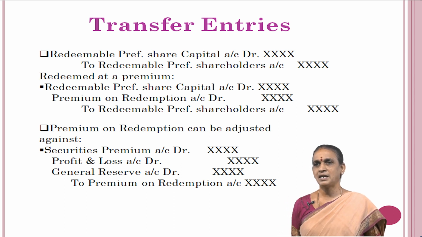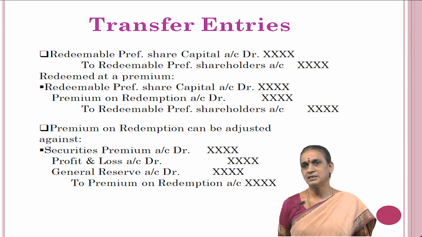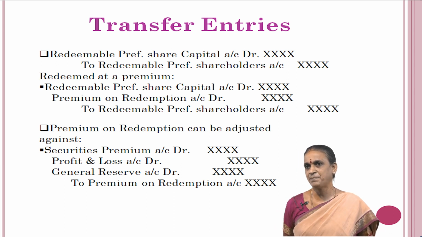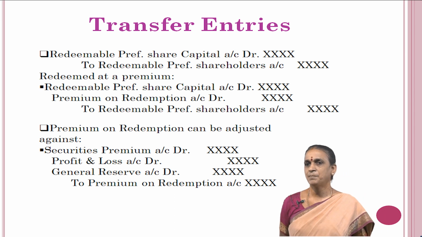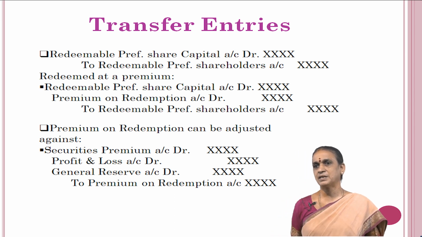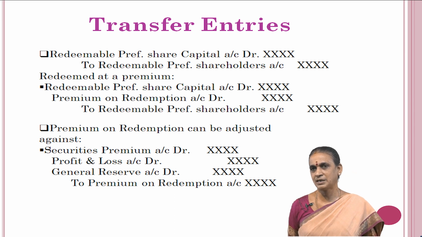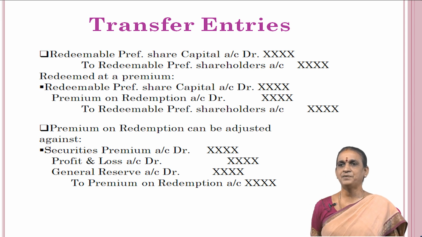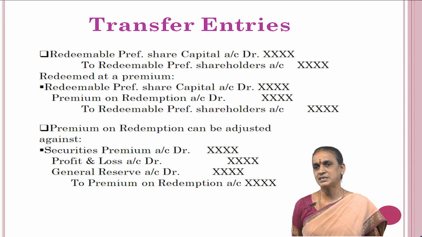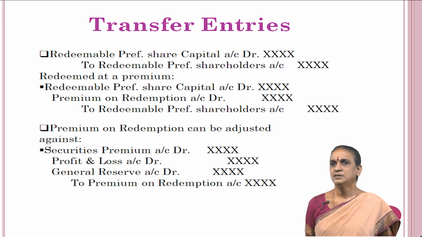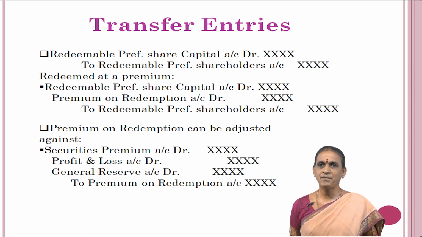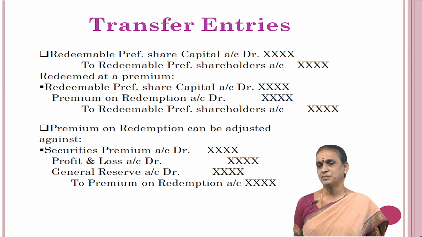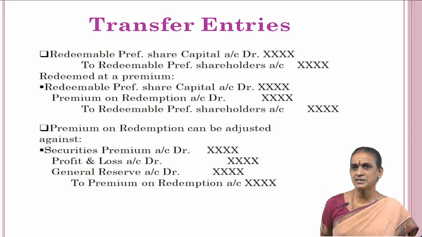Premium on redemption can be adjusted against securities premium account or share premium account, profit and loss account, general reserve account debit to premium on redemption account. In this case, if any premium is paid by the company at the time of redemption of preference shares, that can be adjusted with all these resources. Then, when redemption out of profit, an equal amount transferred to capital redemption reserve account: profit and loss account debit, general reserve account debit, dividend equalization account debit to capital redemption reserve account.